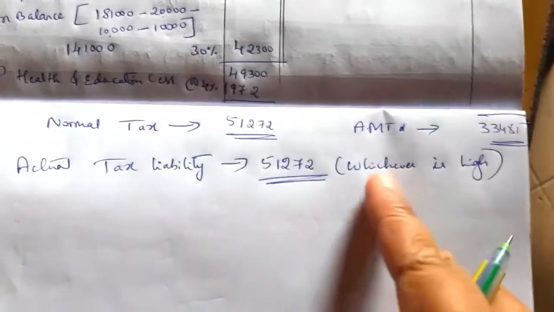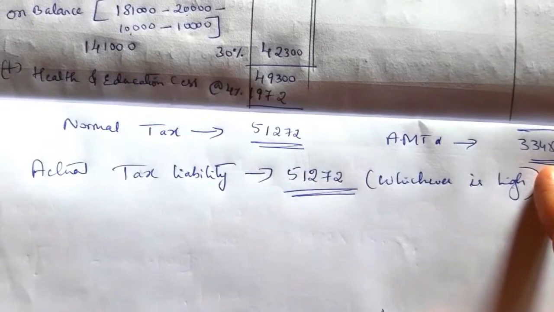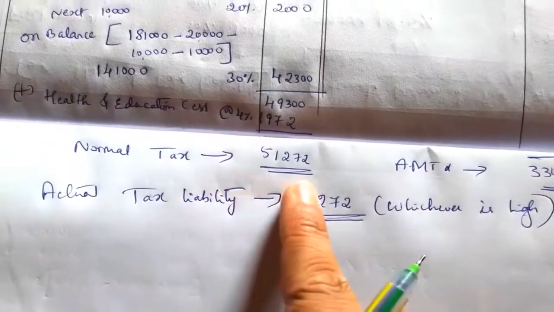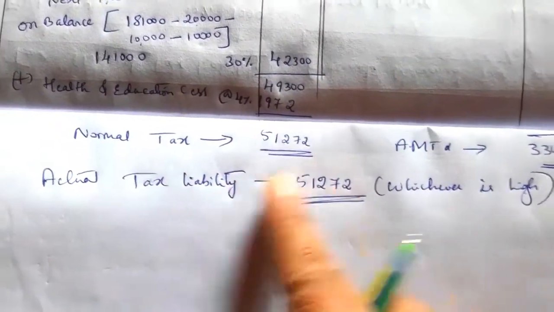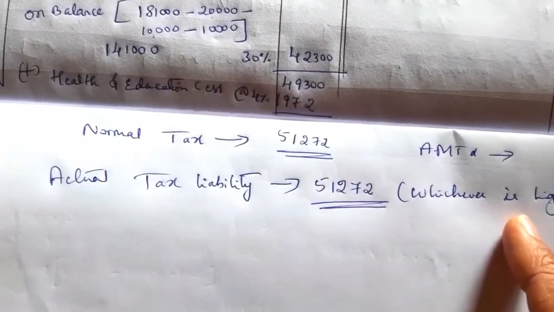So as per income tax, a cooperative society has to pay a minimum of 33,485, but their normal tax is 51,272, so the actual tax they pay is 51,272.